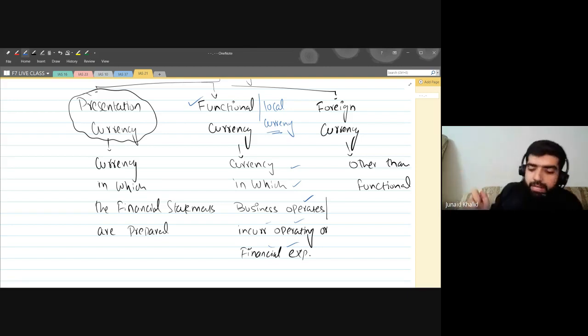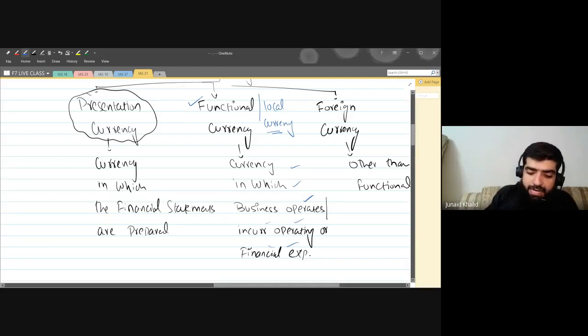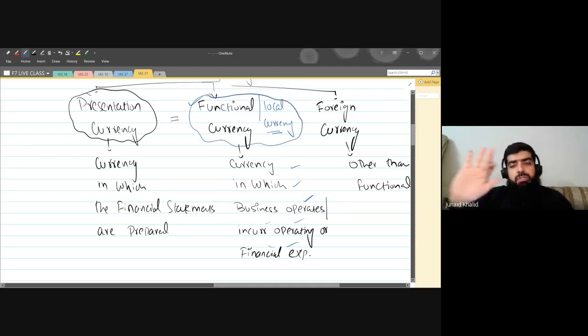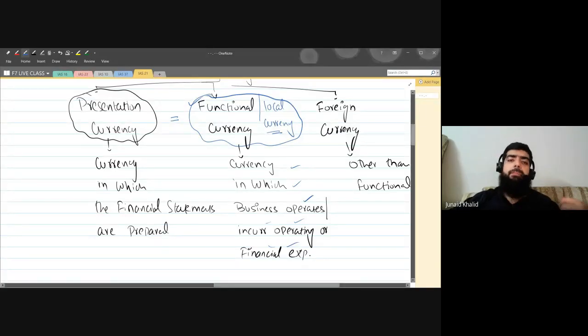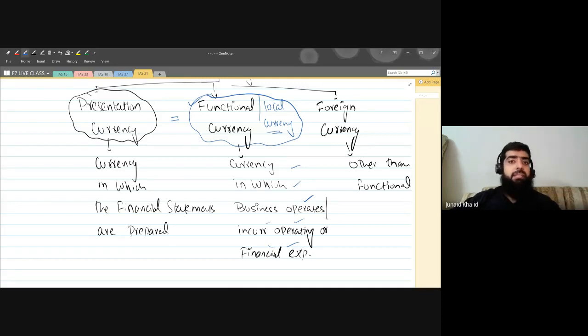Now, to be very honest, what I have seen is that the functional currency and the presentation currency are almost the same. Obviously, if I'm doing the transactions in dollars, I'll be preparing my financial statement in dollars. If I am doing all the transactions in pounds, paying salaries to my staff in pounds, paying rent in pounds, paying interest in pounds, taking loans in pounds, purchasing goods in pounds, selling goods to my customers in pounds, it means pound is my functional currency, and obviously I'll be preparing the financial statement in pounds.